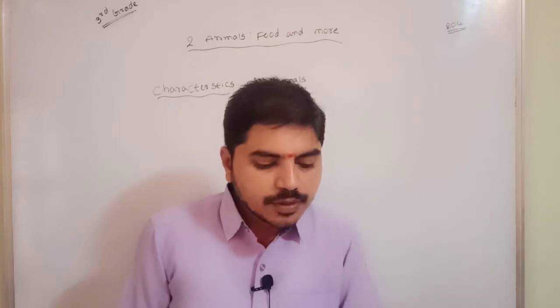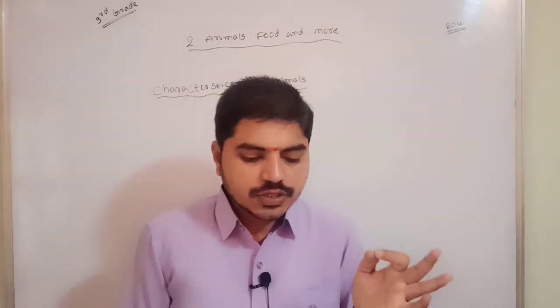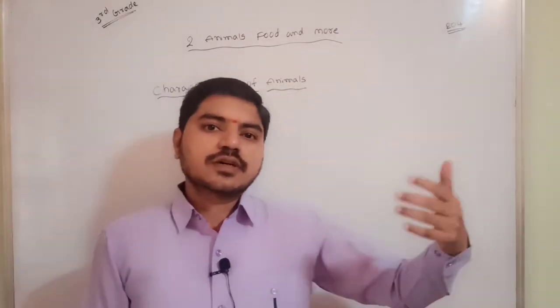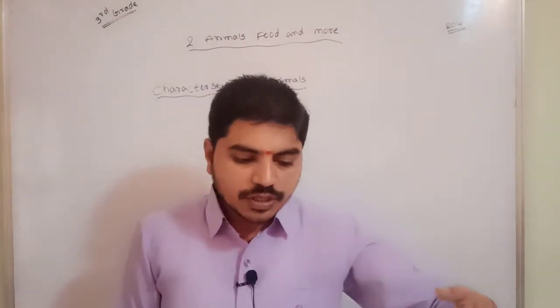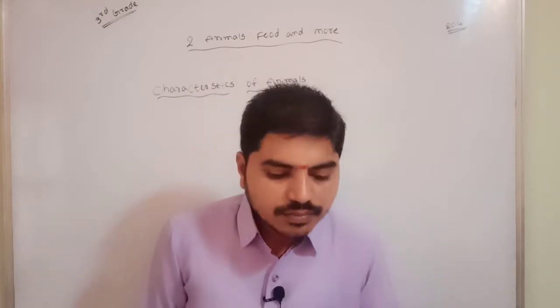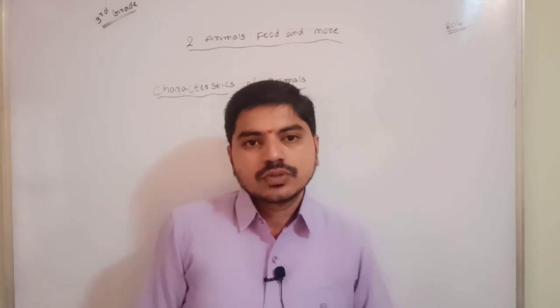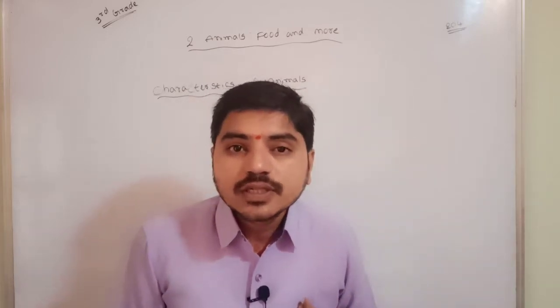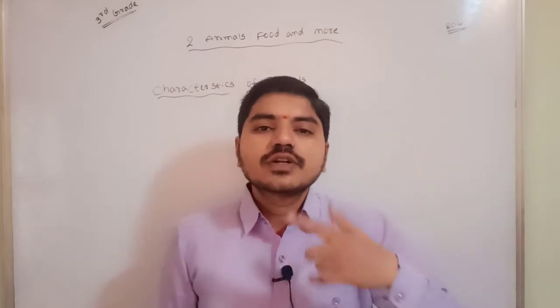Next, animals breathe through lungs, gills or air holes. What does that mean? Animals breathe. For example, we human beings breathe with our nose.